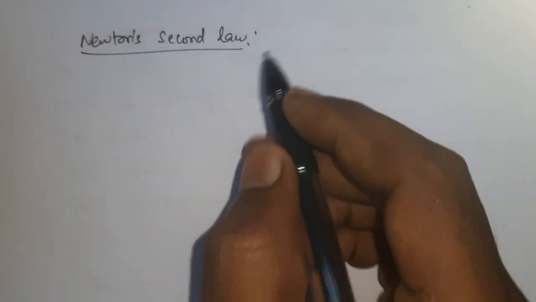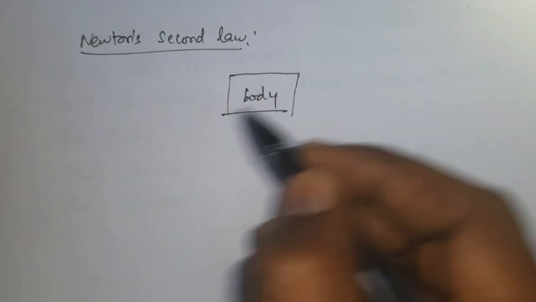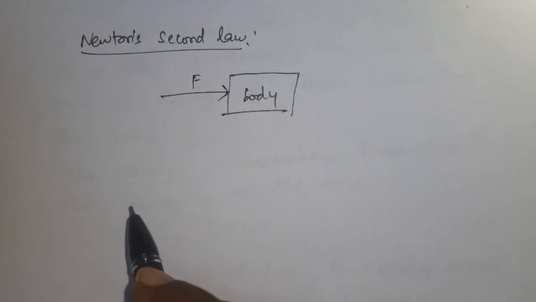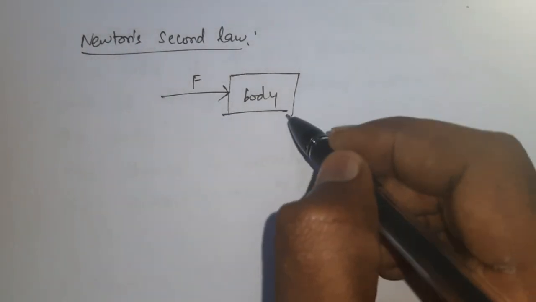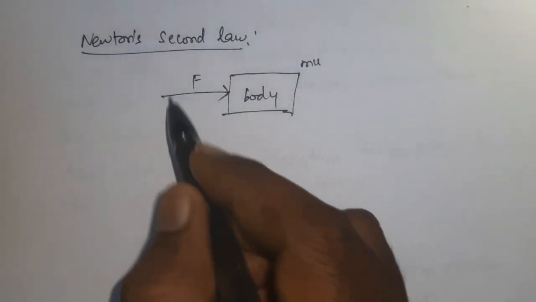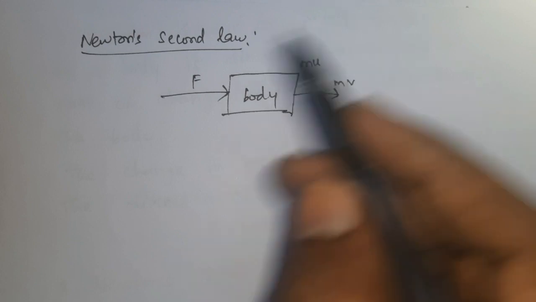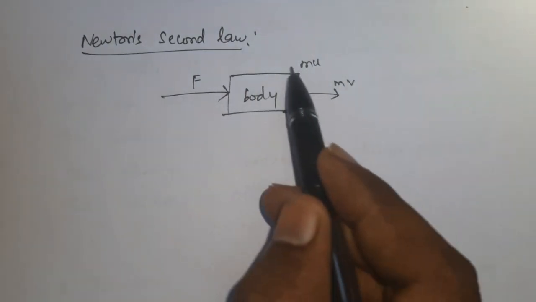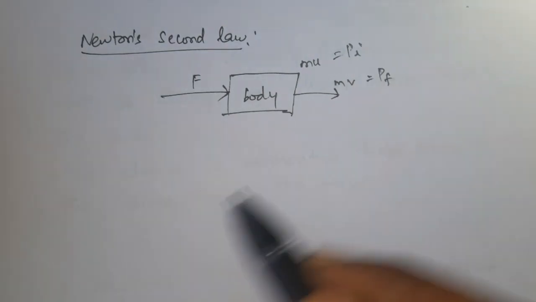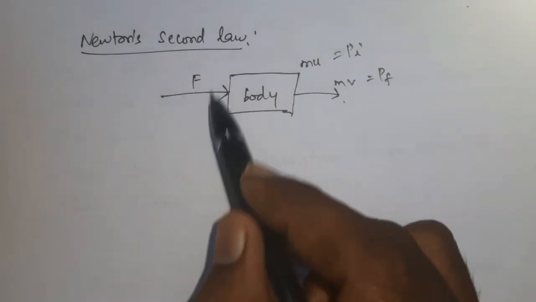Newton's second law. Let us consider this body. The force F acts on this body. Before the force acts on the body, its momentum was mu. After the force acts, its momentum is mv. So there will be a change in the momentum. This is the initial momentum, this is the final momentum. The initial momentum turns into the final momentum after applying the force.